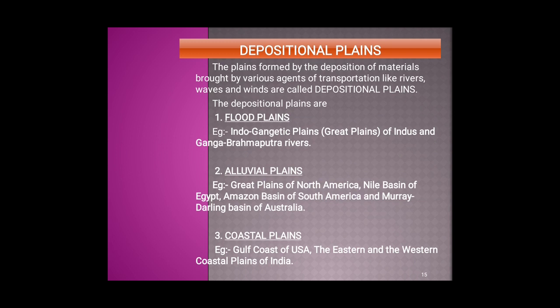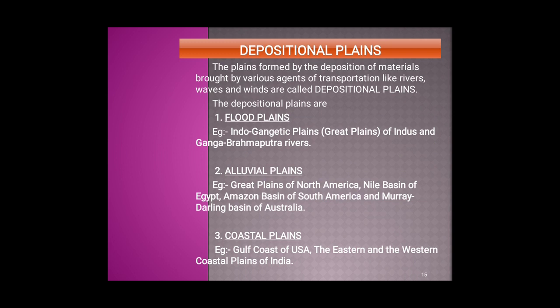The second type of depositional plain is the alluvial plain. Alluvial plain is formed due to the deposition of alluvium in the lower course of the river near the mouth of the sea. Example, Great Plains of North America, Nile Basin of Egypt, Amazon Basin of South America, and Murray-Darling Basin of Australia. The third type of depositional plain is the coastal plain.